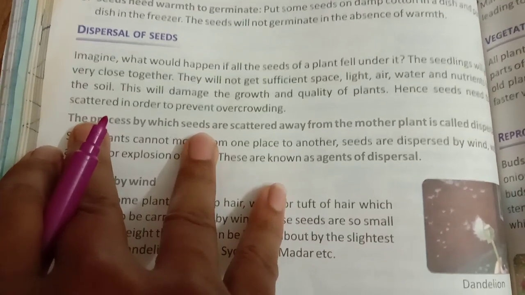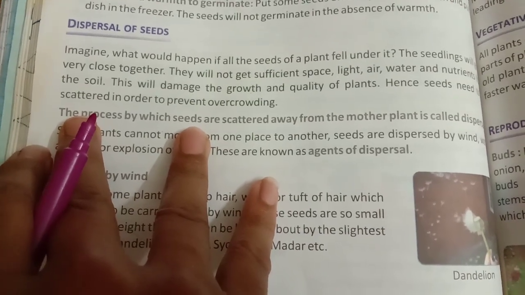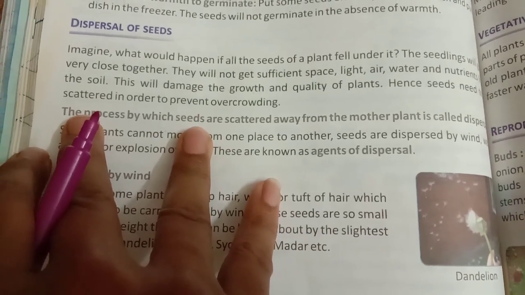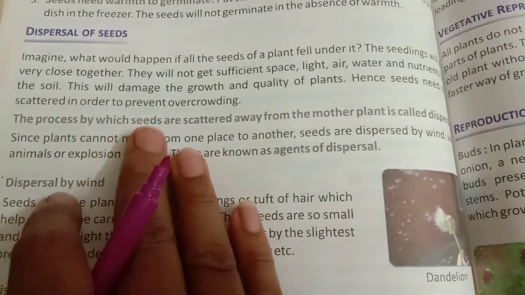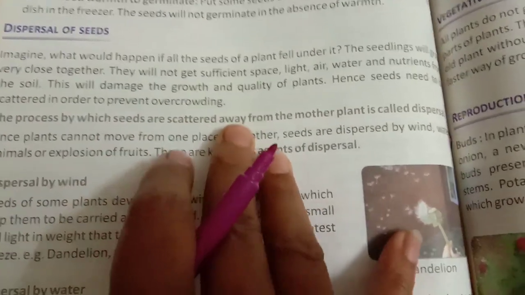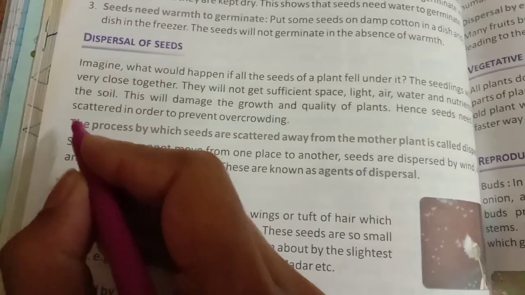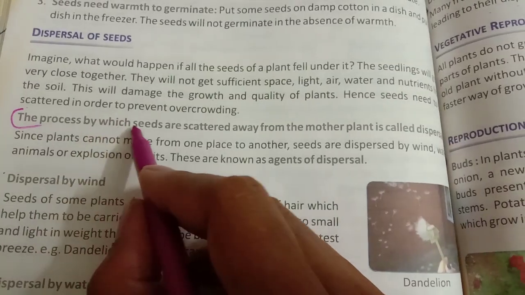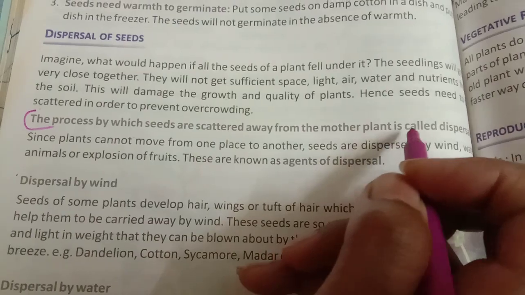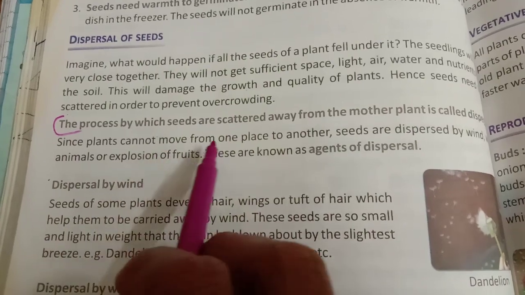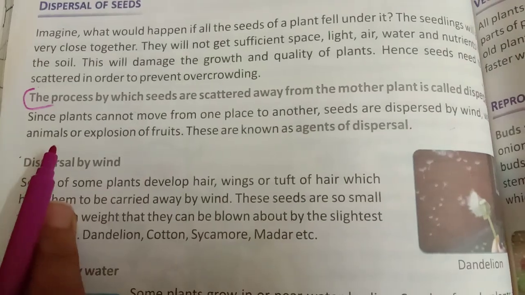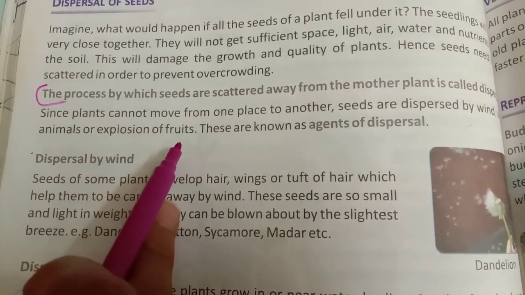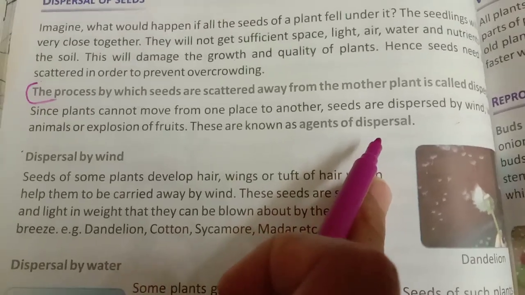To remove these problems of seeds getting damaged and not growing properly, seeds should grow at different and far places. The process by which seeds are scattered away from the mother plant is called dispersal. Students, this is a very important line. This process by which seeds are scattered away from the mother plant is called dispersal, right? Since plants cannot move from one place to another, seeds are dispersed by wind, water, animals or explosion of fruit. These are called agents of dispersal, right?